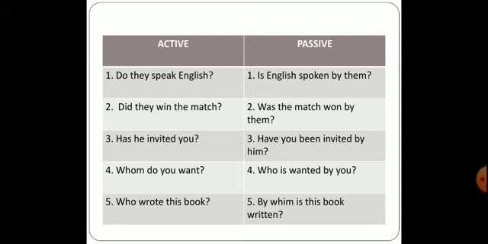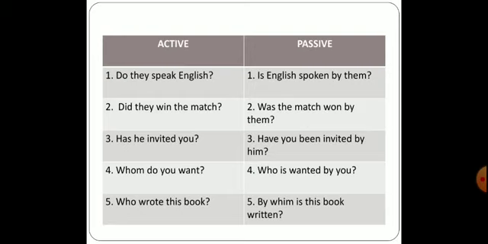Next one is, has he invited you? Then we'll be changing it in this form. Have you been invited by him? So has changes into have, because we cannot start the sentence like this, has you. No, that is a grammatically wrong formation. So it will start with, have you been invited by him?